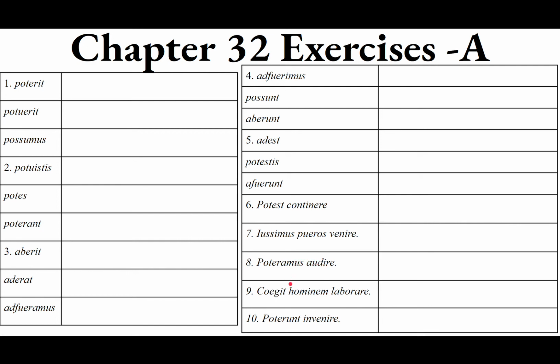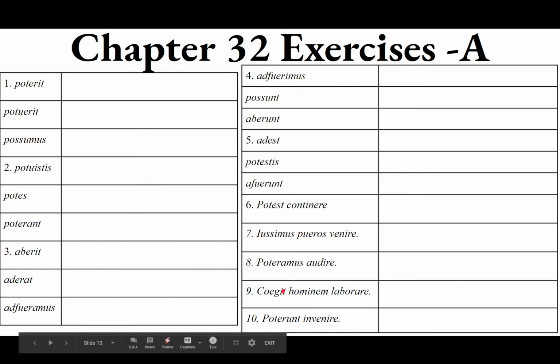Number 9, coegit hominem laborare. Coegit from cogo, cogere, coegi, coactus, like iubeo, often takes a subject accusative and an objective infinitive. So coegit, this is the third person singular perfect tense. He forced the subject accusative to do the objective infinitive.